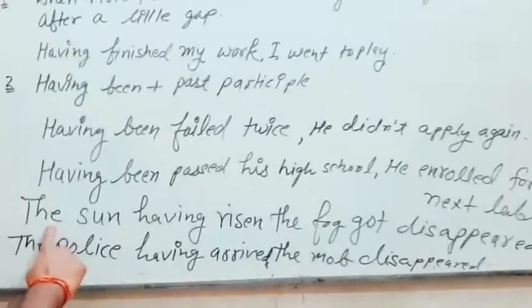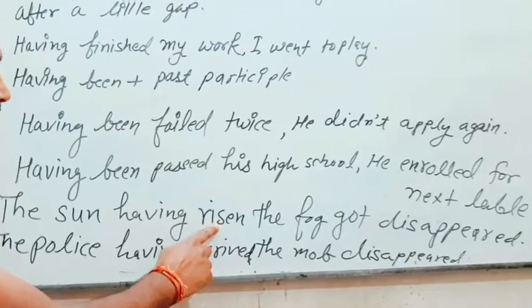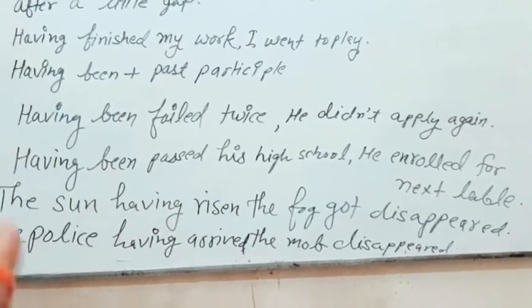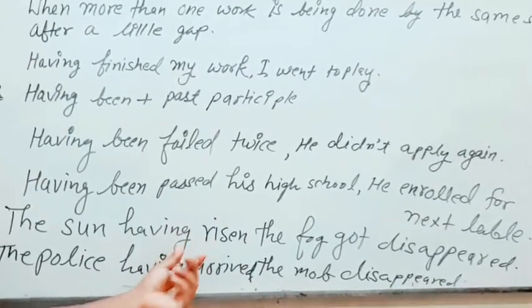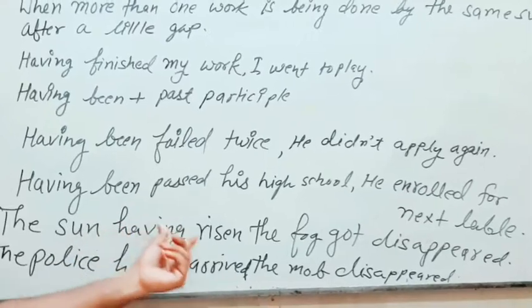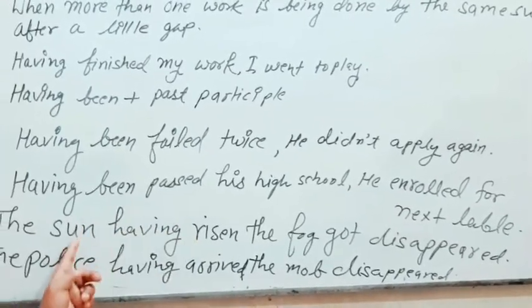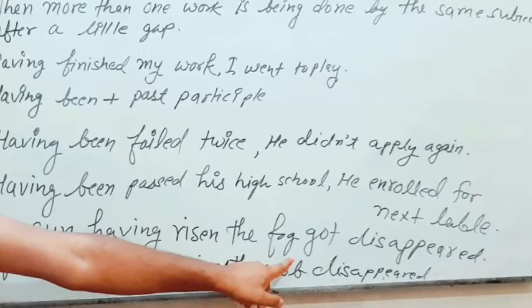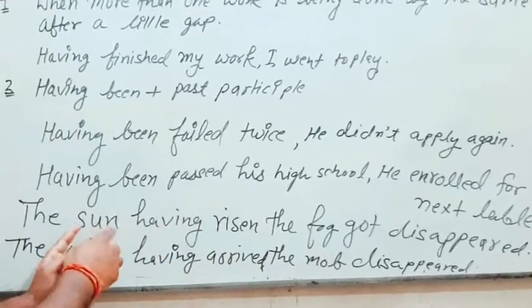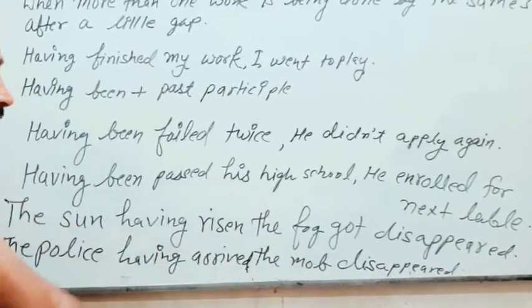Just see, the sun having risen, the fog got disappeared. In this sentence, we have two different subjects. One is sun, another is fog. So one work is being done by sun, another work is being done by fog.